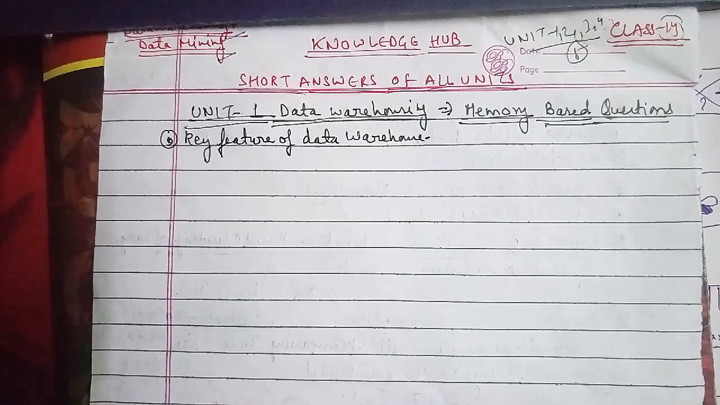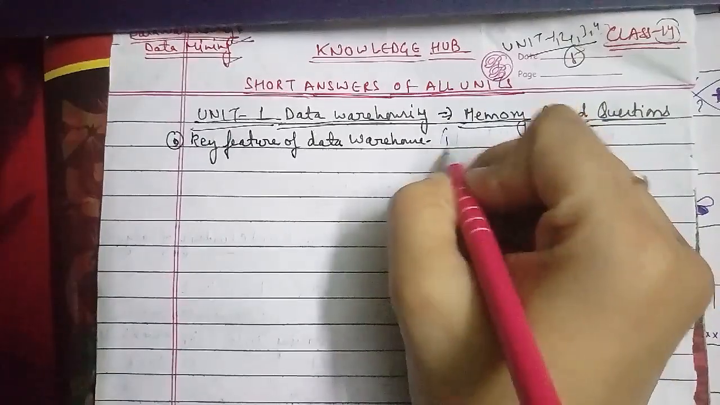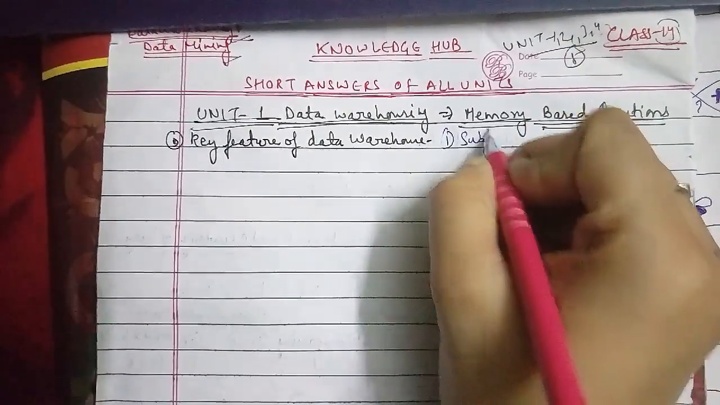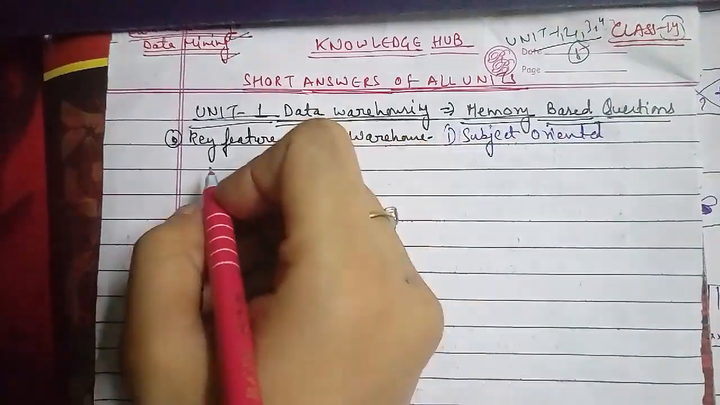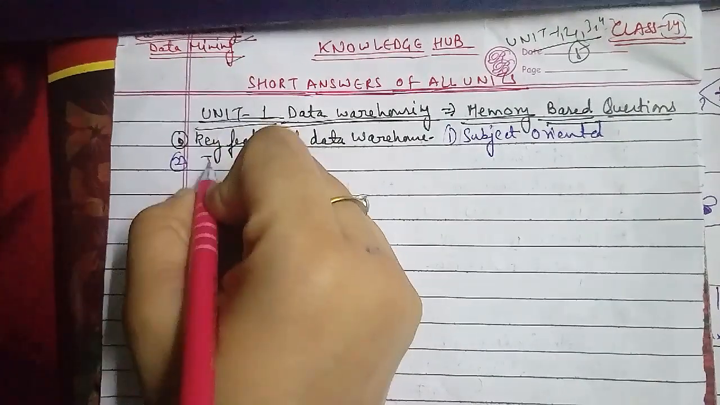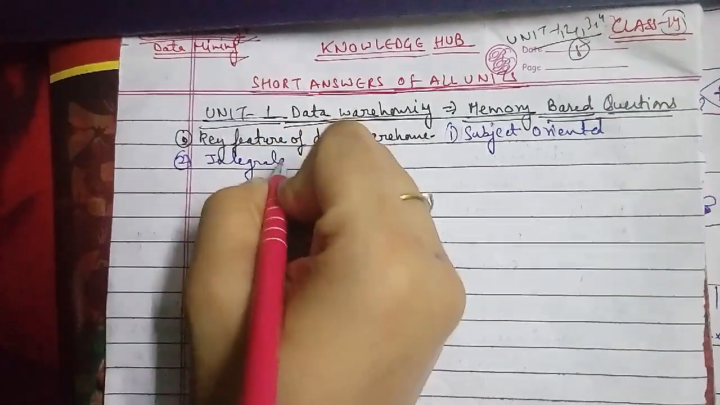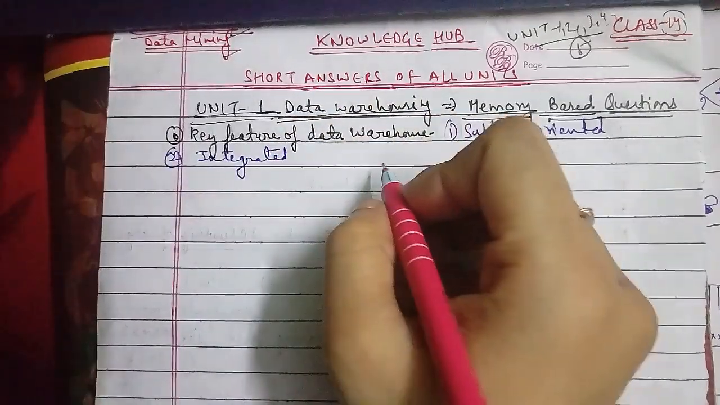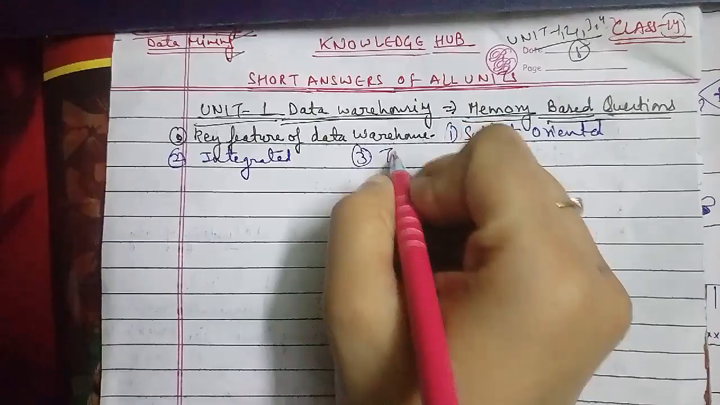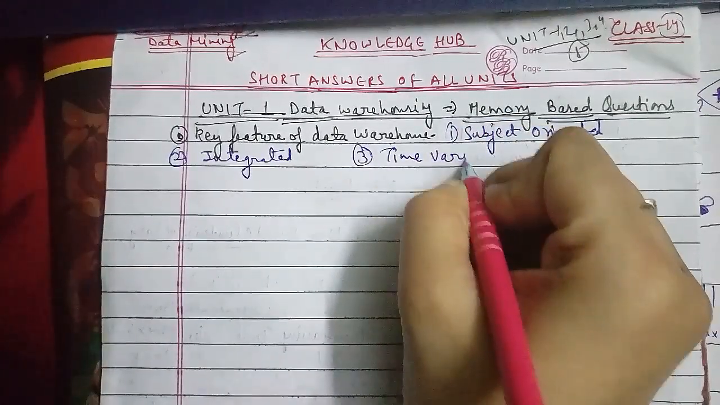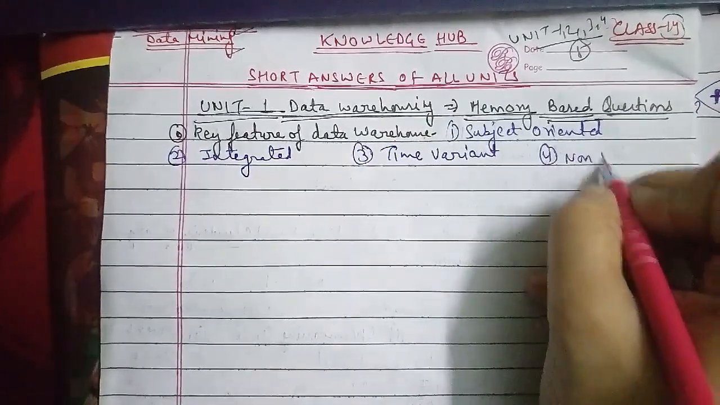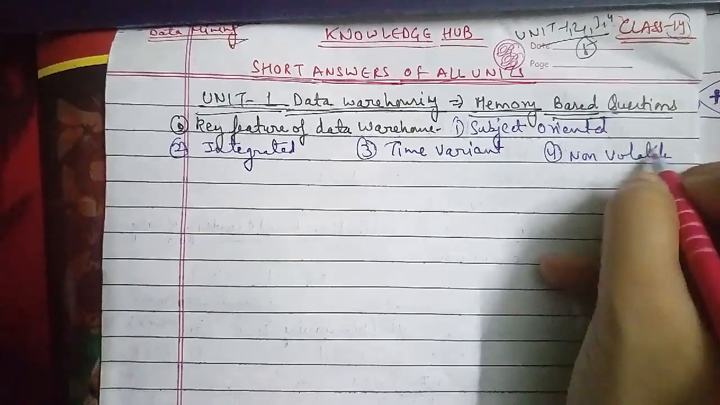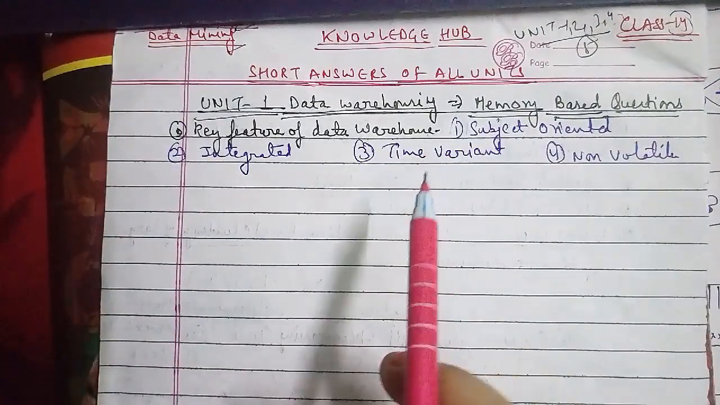The first feature is subject oriented. The second is integrated. The third is time variant. And the fourth is non-volatile. These were the 4 key features of a data warehouse. I repeat: subject oriented, integrated, time variant, and non-volatile.